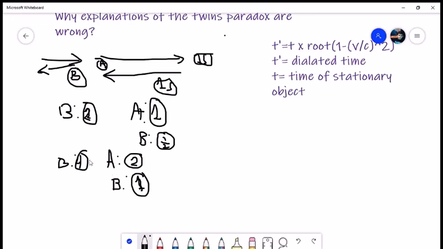Now here, this time, during the deceleration or the acceleration period, A will skip over 3 seconds instead of 3 over 2.